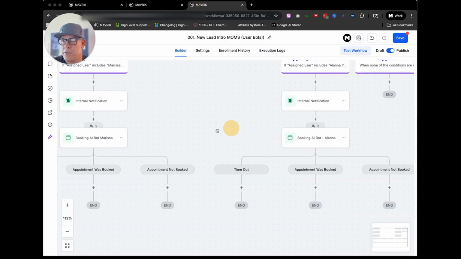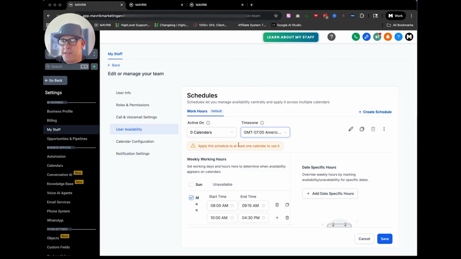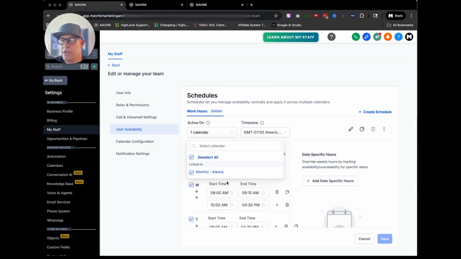So when we go in here, let's just go with the third person on this rung, and then you pick Alana. And then it solves that issue of availability problems when the bot is trying to figure this out.